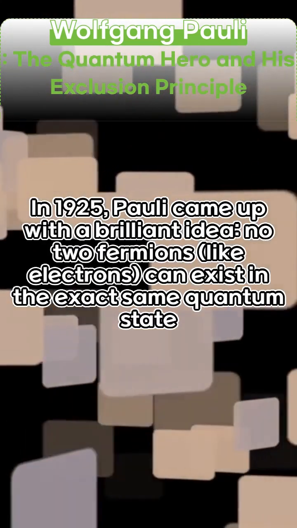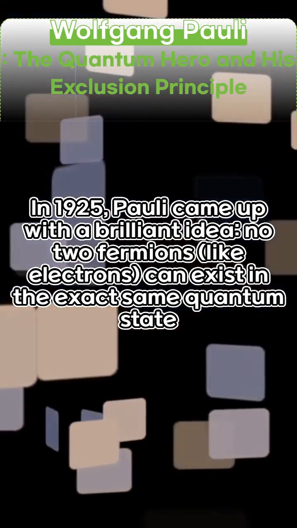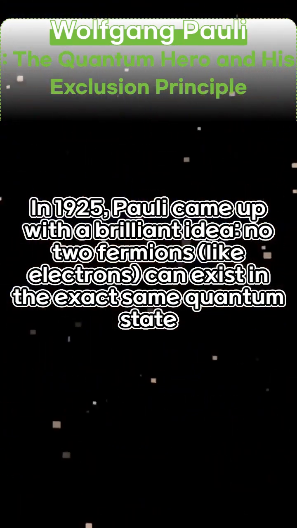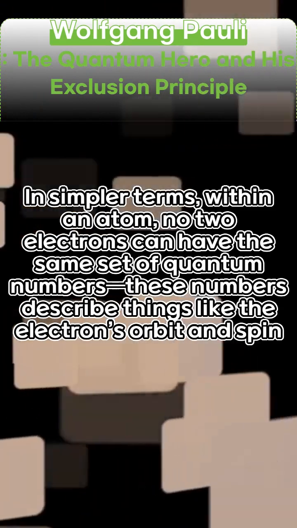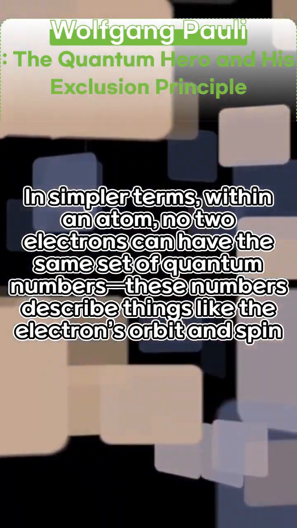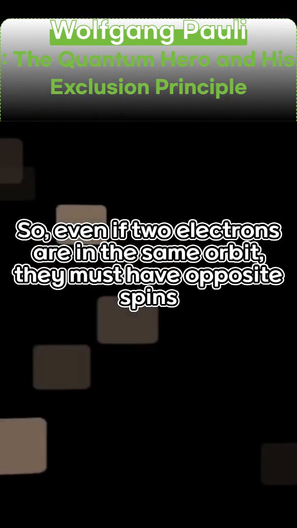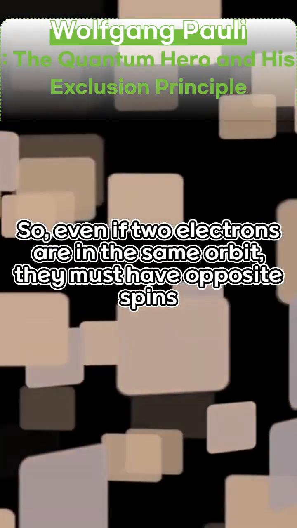In 1925, Pauli came up with a brilliant idea: no two fermions like electrons can exist in the exact same quantum state. In simpler terms, within an atom, no two electrons can have the same set of quantum numbers. These numbers describe things like the electron's orbit and spin. So, even if two electrons are in the same orbit, they must have opposite spins.